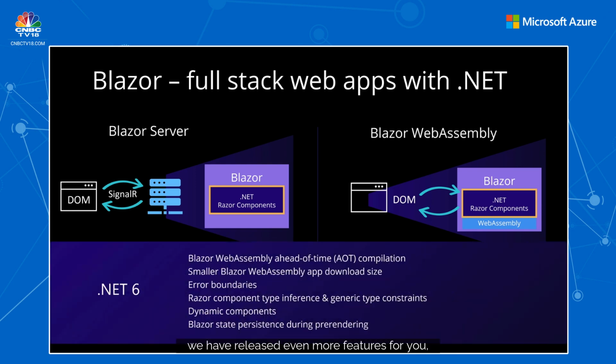Now, we have released even more features for you in the Blazor web apps in .NET 6. Some include, for example, you can now ahead of time compile your Blazor WebAssembly apps to WebAssembly for significantly improved runtime performance. The download size of Blazor WebAssembly apps is also smaller, even though we have added support for over 500 new APIs in .NET 6. When pre-rendering Blazor components from the server, you can now persist the state of those components so it can be reused on the client as well.